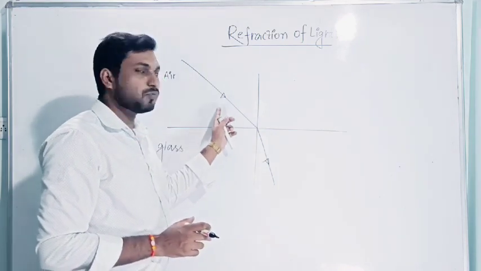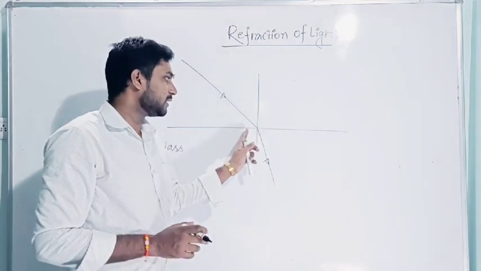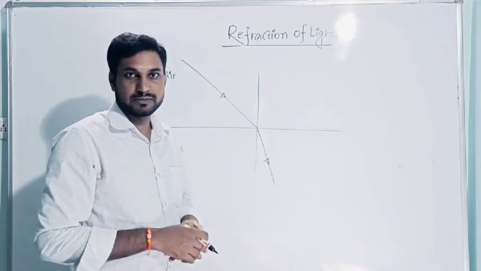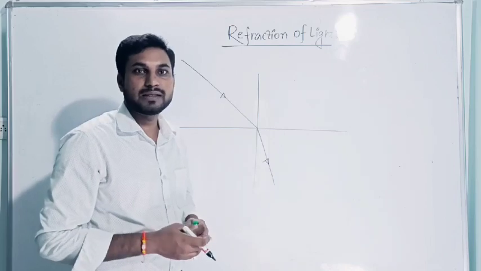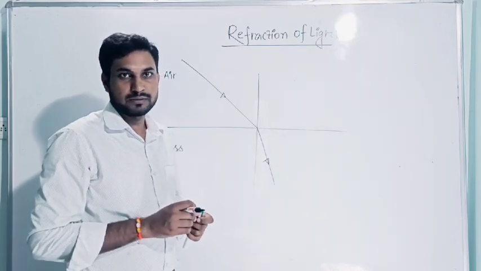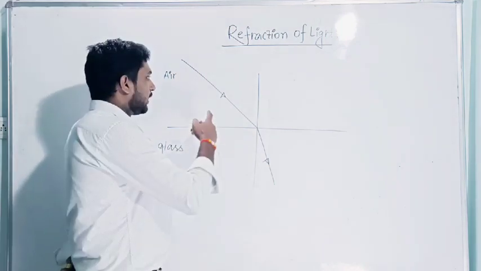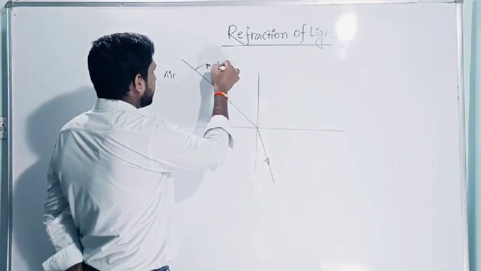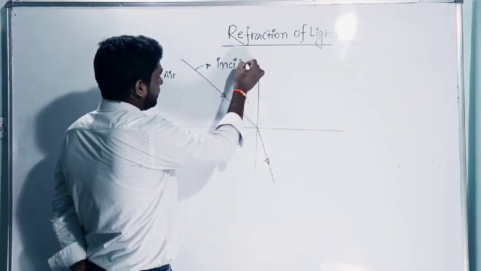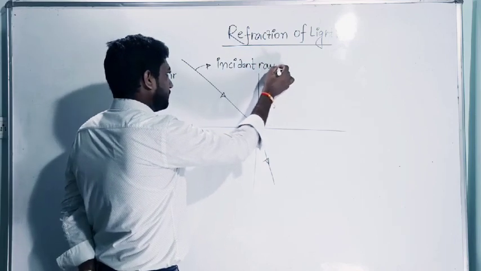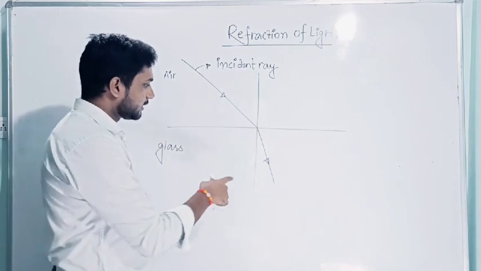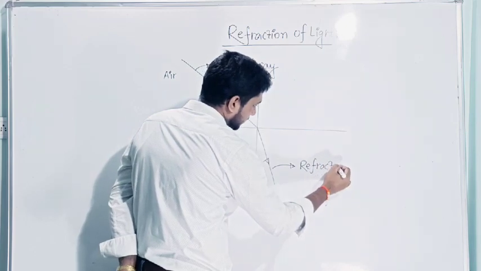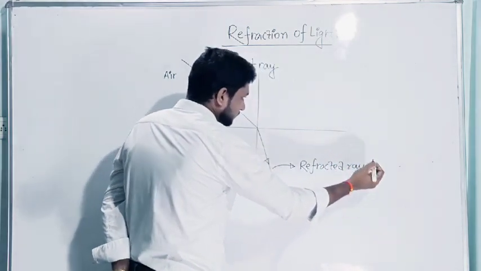When light travels from one transparent medium to another transparent medium, at the interface of two media, the path of light changes. This phenomenon is known as refraction of light. The path along which light travels is the incident ray. And the path along which the light ray travels in the second medium is called the refracted ray.